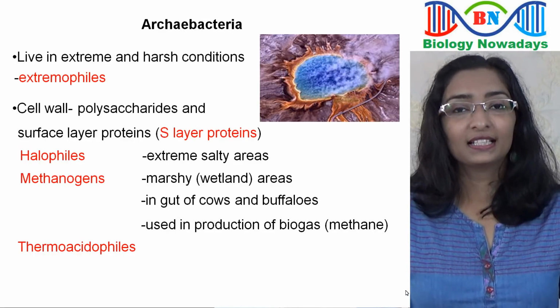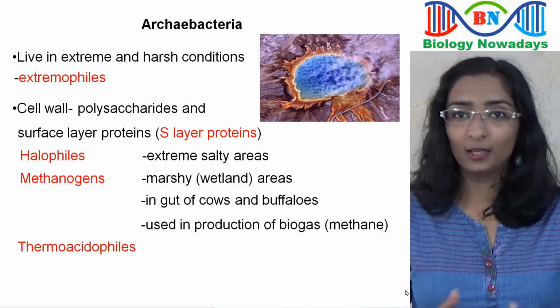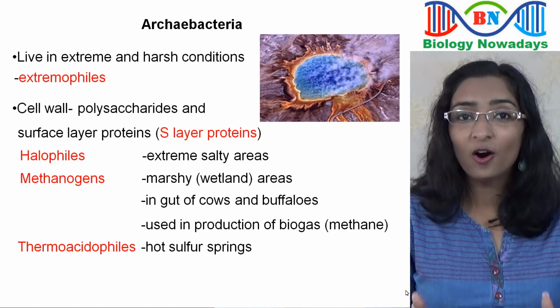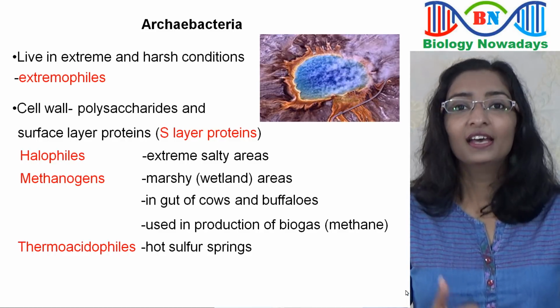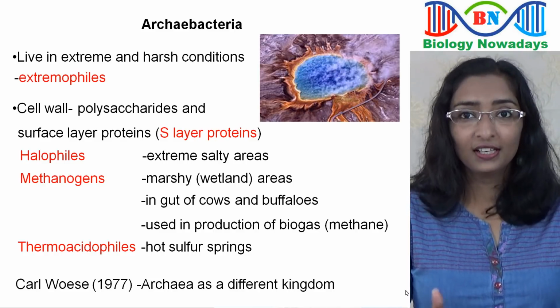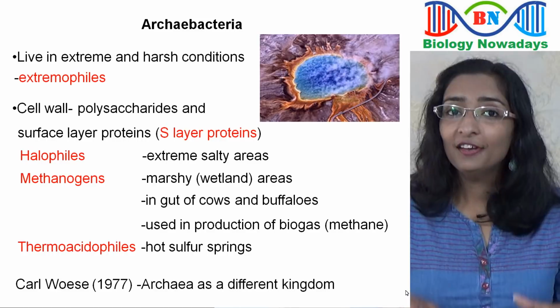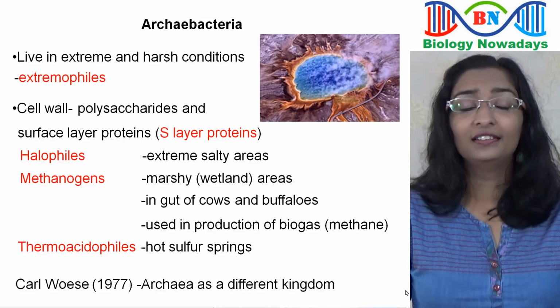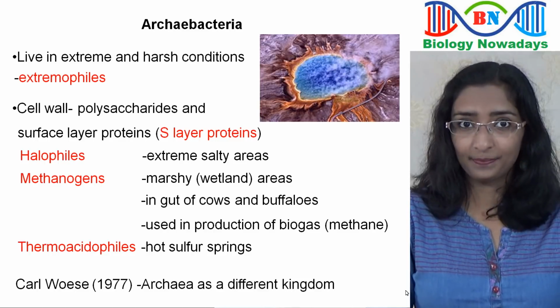The 3rd group is the thermoacidophiles, meaning they are both heat and acid loving. They are seen in the hot sulfur springs. As I explained in part 1 of this lecture, in 1977, Carl Woese made archaea a different kingdom because he found that the archaea were really a different sort of life form on the basis of ribosomal RNA analysis.